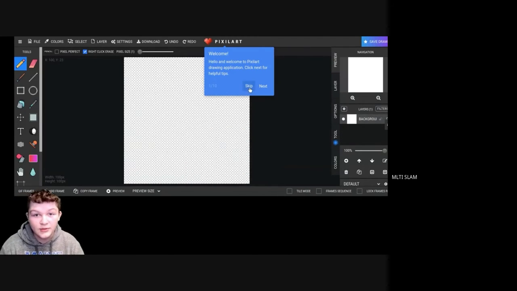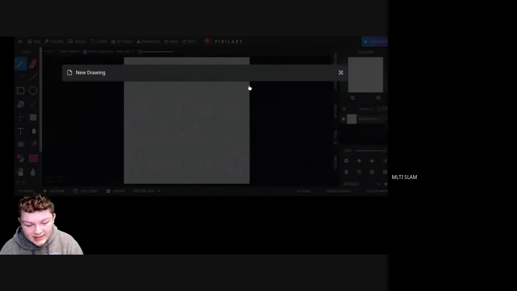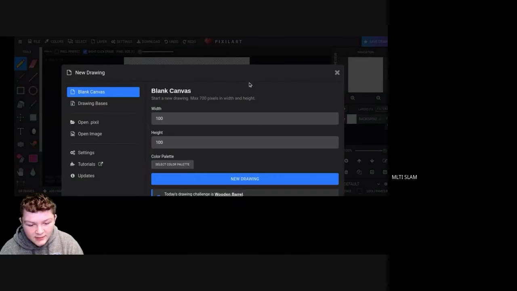and it will bring you to a tutorial. But that's what I'm here for. I'm here to give you a tutorial. So you'll skip it instantly, and it will bring you to this screen, which allows you to customize your canvas.